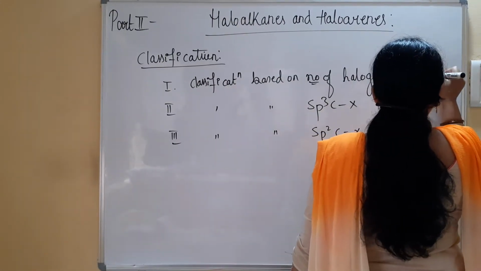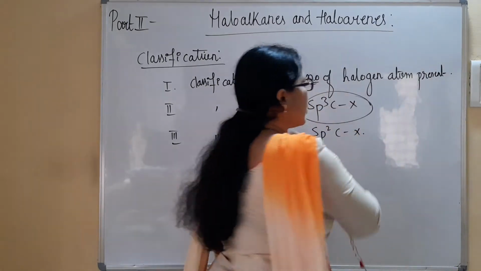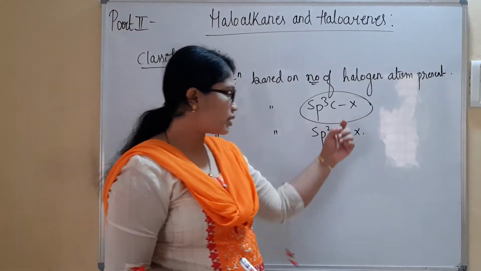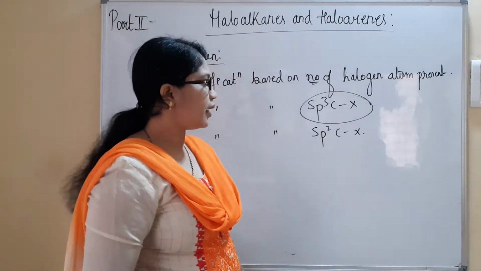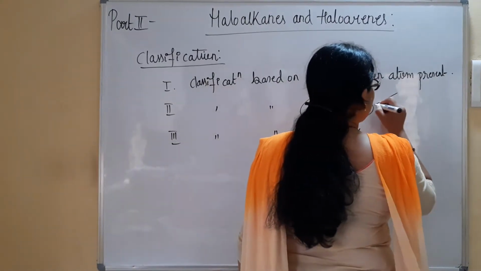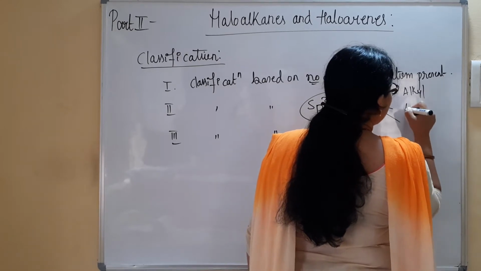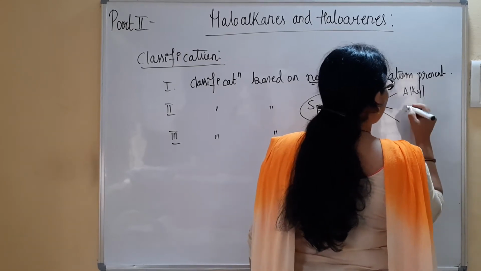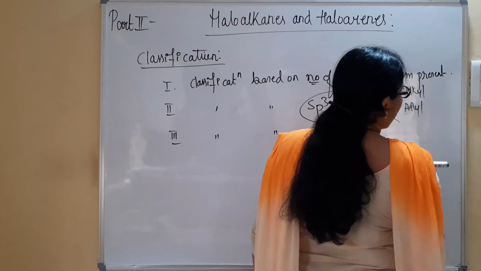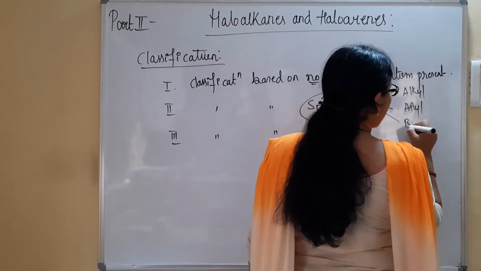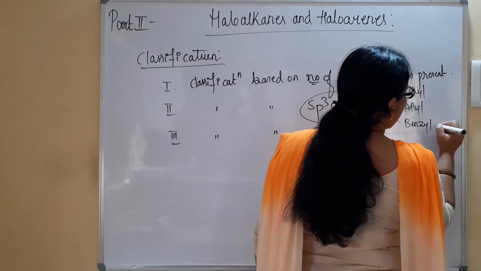Then we have seen classification based on type of carbon atom, that is sp3 C and sp2 C, right? In sp3 C we have seen there are three types: alkyl halides, then allyl halides, then lastly benzylic halides.